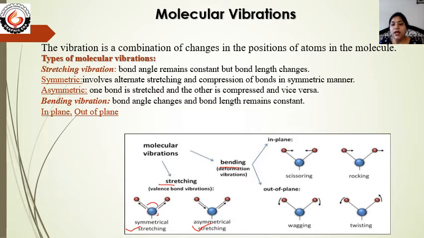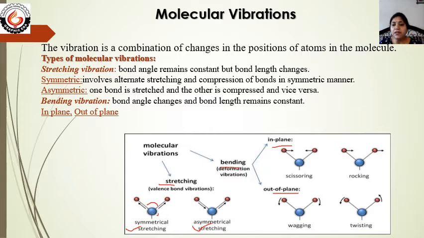Bending is also known as deformation vibration. Here there is no change in bond length, but there is a change in bond angle. This is again divided into two types: in plane and out of plane. In plane means the bonds remain in the same plane, the plane does not change, but the bonds move. The first in-plane type is scissoring vibration. Scissoring means a movement like scissors, where both arms close together and then move far apart again.